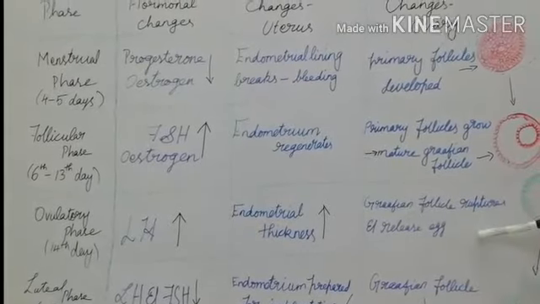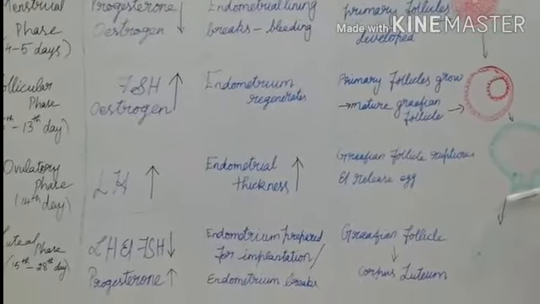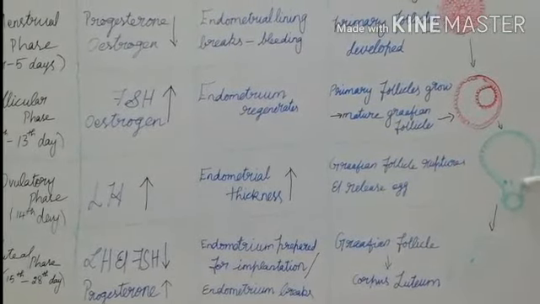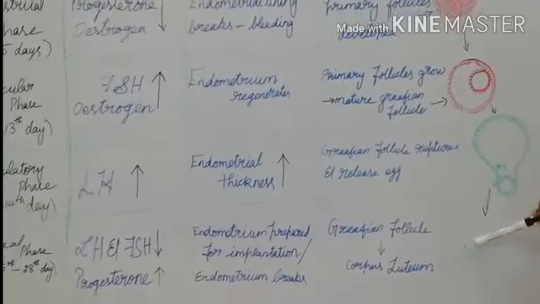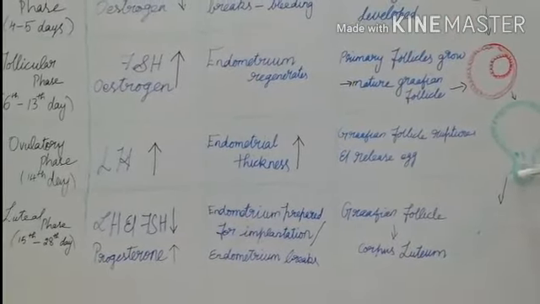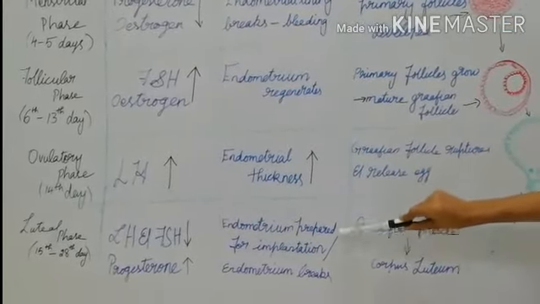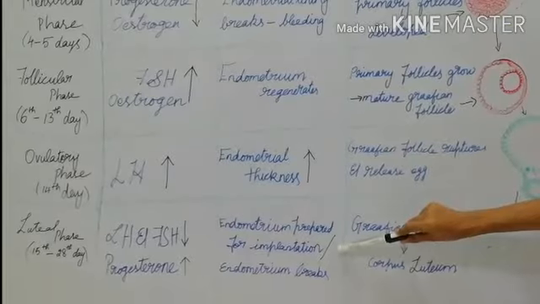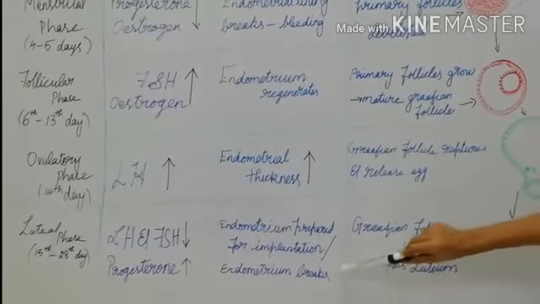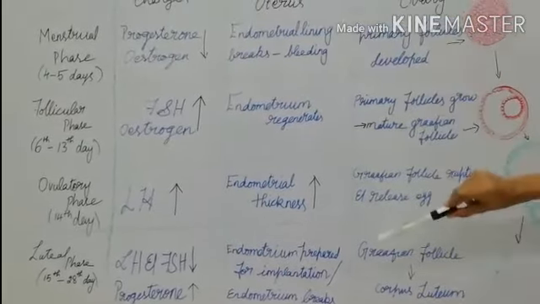And next is the luteal phase. Here the ruptured Graafian follicle gets converted into the corpus luteum. And the egg which was released from the Graafian follicle, if it is fertilized, the endometrium in the uterus will be prepared for implantation, and if it is not fertilized, the endometrium will break and again the bleeding will start.